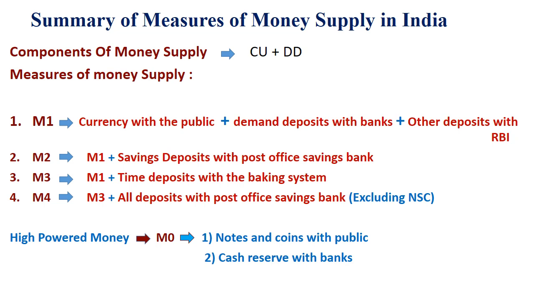Then M4 consists of M3, that is all the elements of M3, plus all deposits with the Post Office Savings Bank, excluding NSC. Now we have also discussed high powered money, which is the monetary base. It is denoted by M0, and it consists of notes and coins with public and cash reserve with banks.